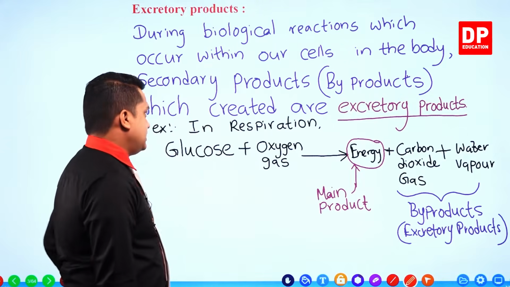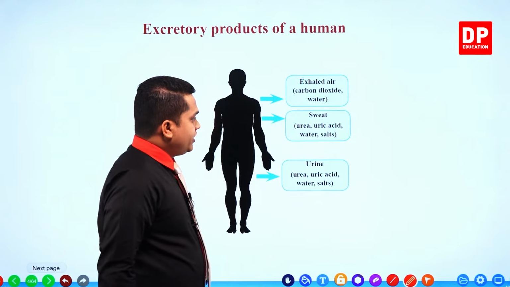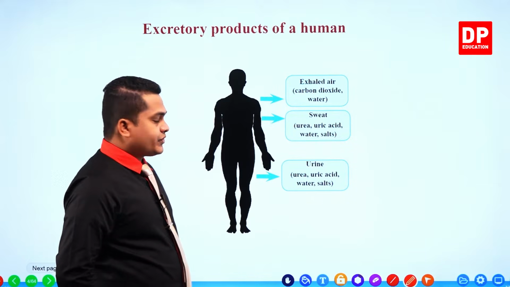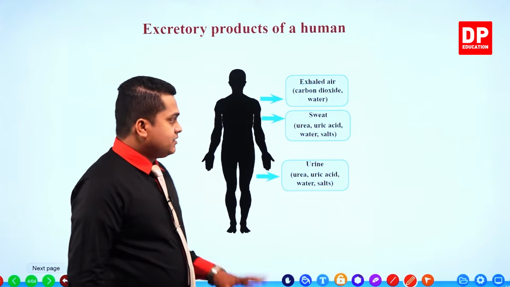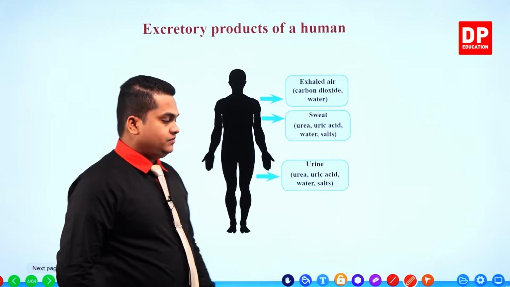So let's move on with the next thing to observe. What are our main excretory products? What are the main excretory products in our body? These are the main excretory products that can be observed within our body.